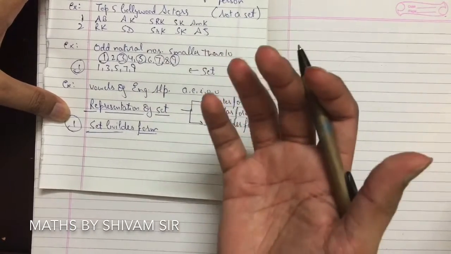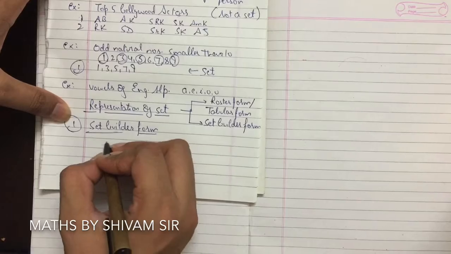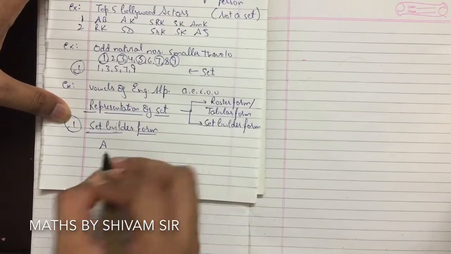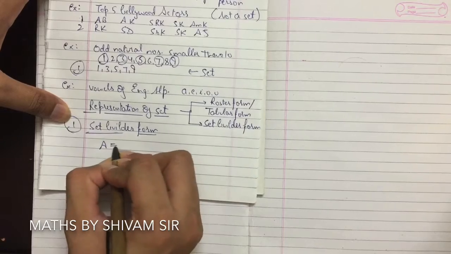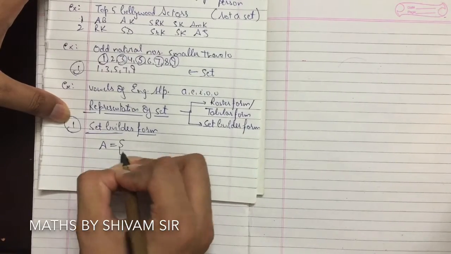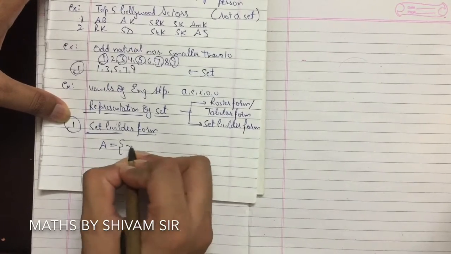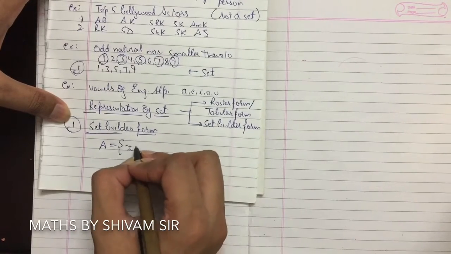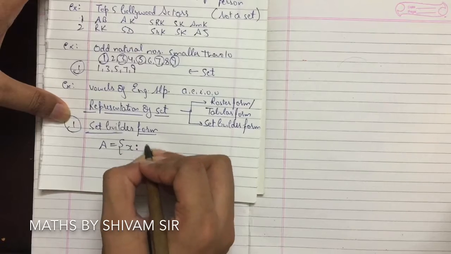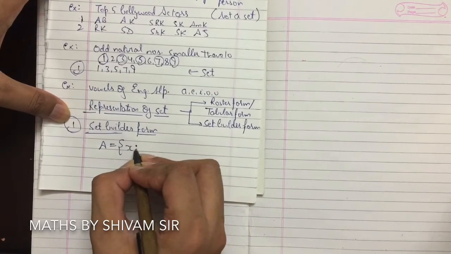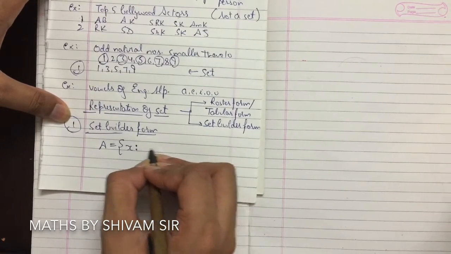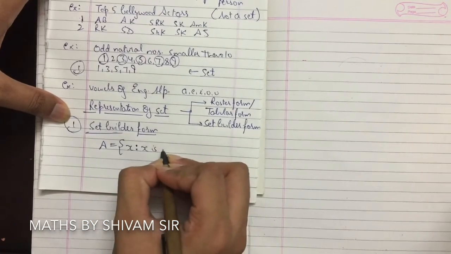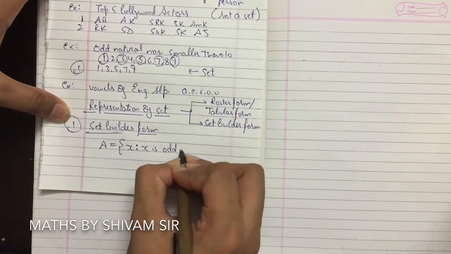We always write a set in capital letter. So let's suppose A is a set, right? A is a set. So now A is any x. So what is the property of x? A contains x elements. So what is the property of x? That we will decide here with a colon. The property of x, we'll write it here. Let's suppose x is odd natural numbers